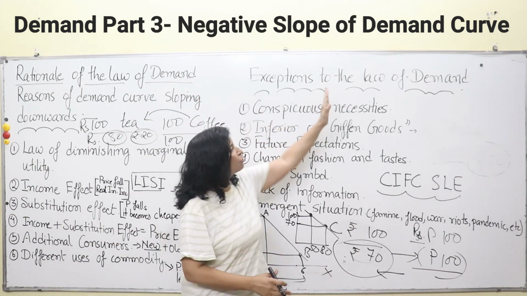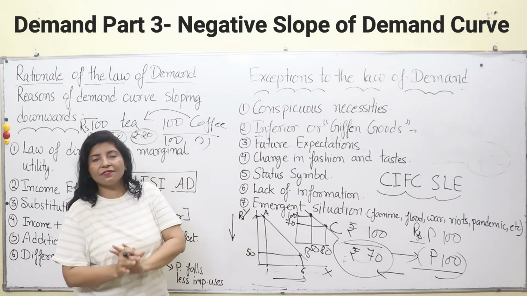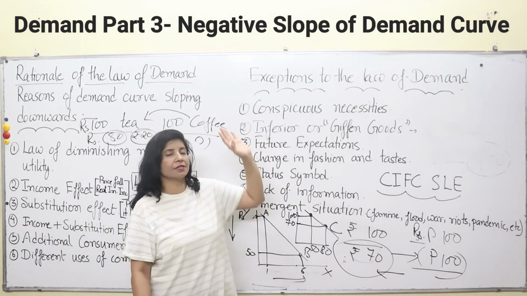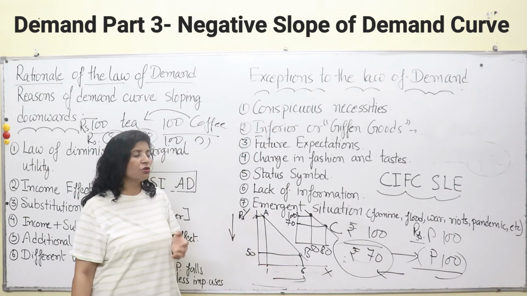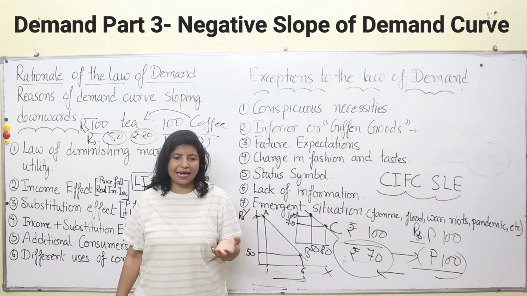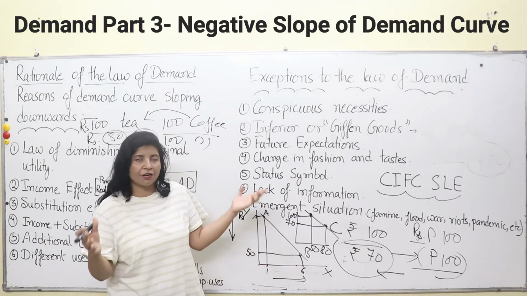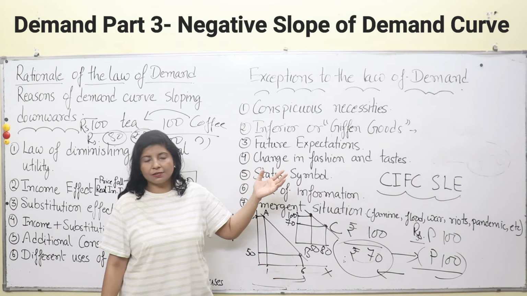Now, exceptions to the law of demand. What are the cases when the law of demand is not operative? Okay, number one is conspicuous necessities. Conspicuous means those which do not help in any manner with our living lives. These are not the basic necessities. Take for example, new brands of cars.